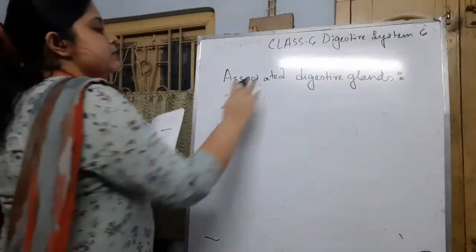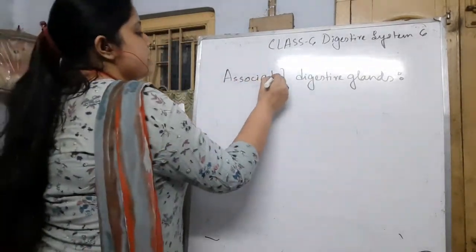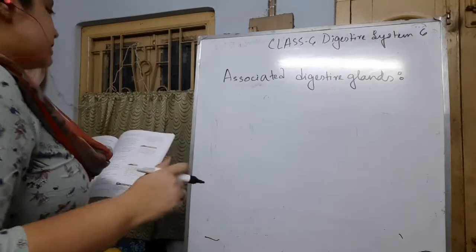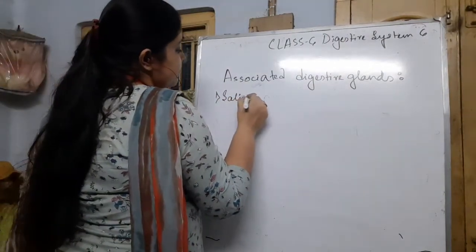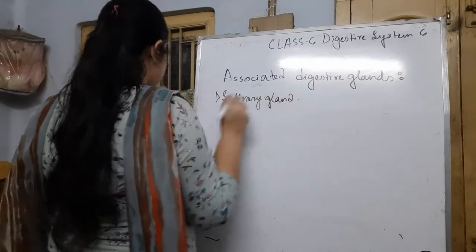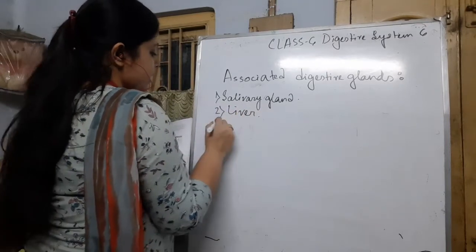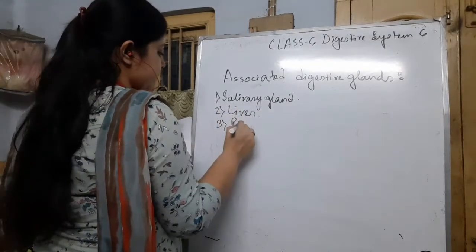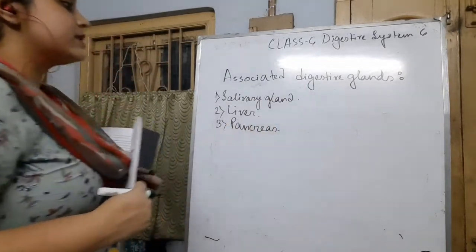In these associated digestive glands, there are some very important glands. So first is the salivary gland. Then it also contains a liver and pancreas. Okay. So the first, salivary gland.